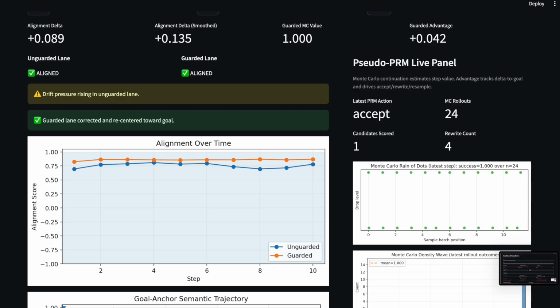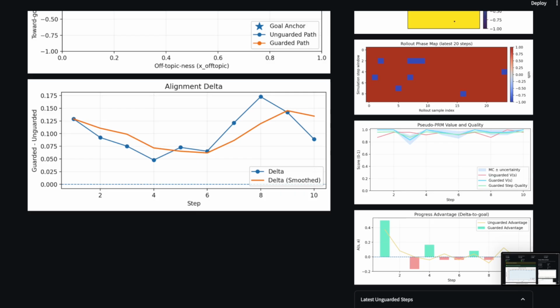So you're probably asking what the F is this? Like, how is this different from LangSmith or LangGraph? So LangSmith tells you what happened after. LangGraph routes between agents, but goalguard intercepts every step before emission and decides accept, rewrite, or resample. It's not monitoring, it's a control plane.